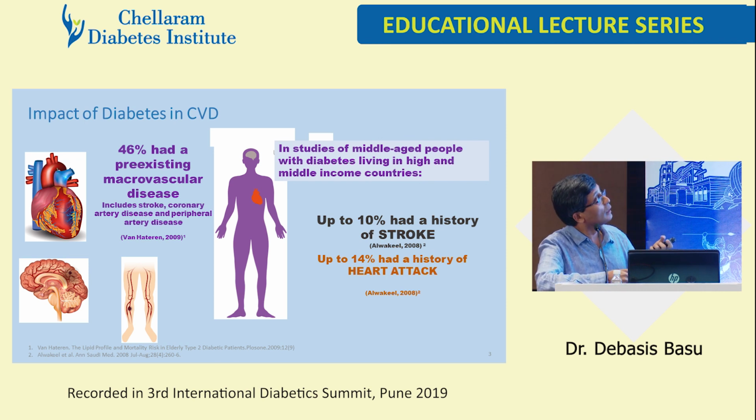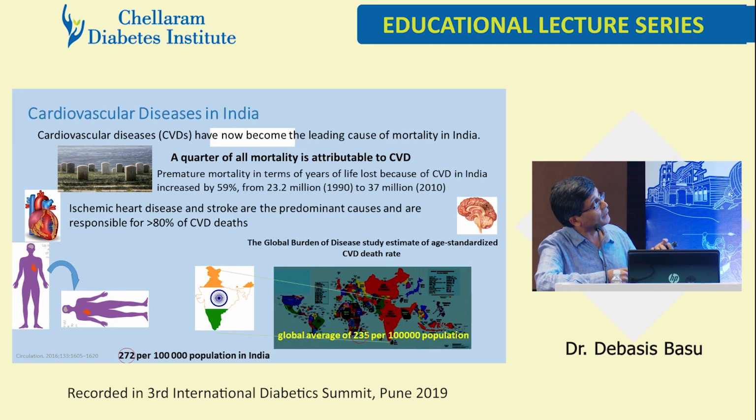You can already have a history of stroke, 10%, 14%, 15% can have MI when you present to the doctor's clinic. Now, this is my country. A quarter of all mortality is attributable to CVD. Premature mortality in terms of years of life lost because of CVD in India increased by 59%, from 23.2 million to 37 million. That was a difference of just about 20 years, a 59% increase.